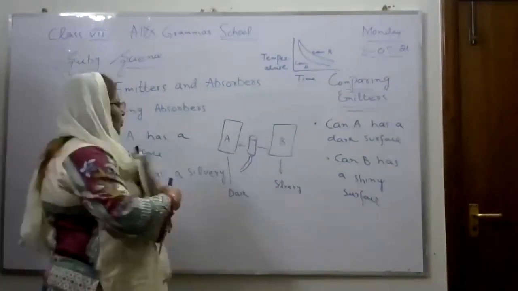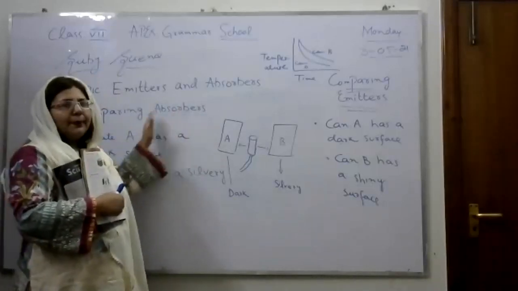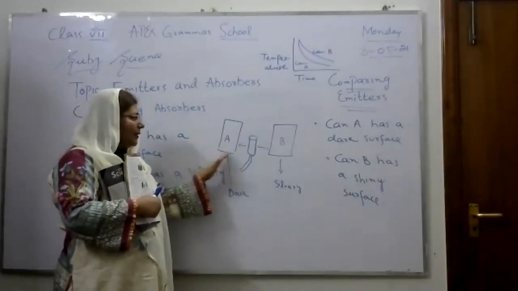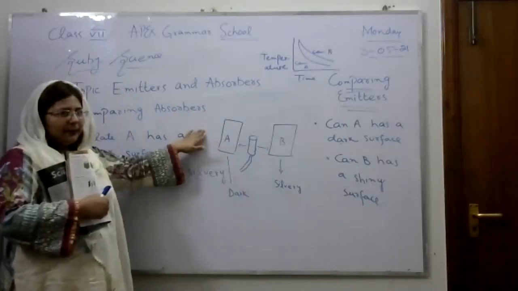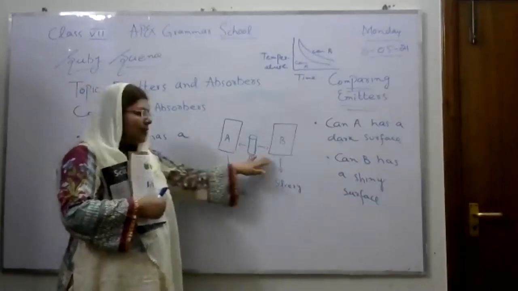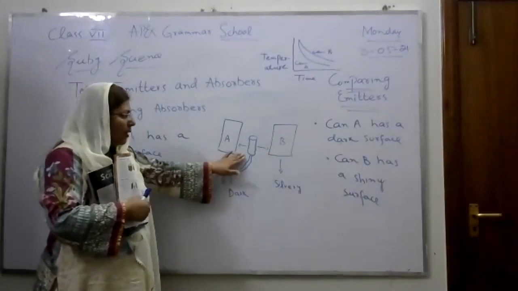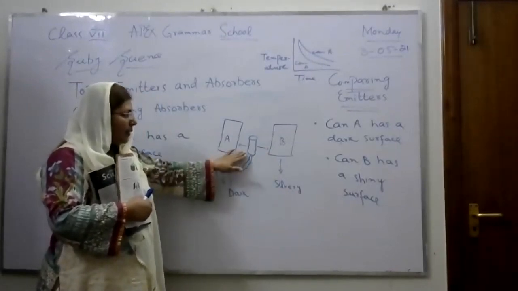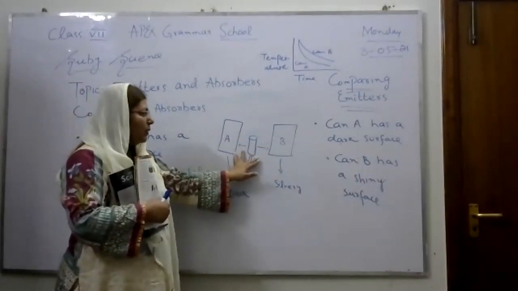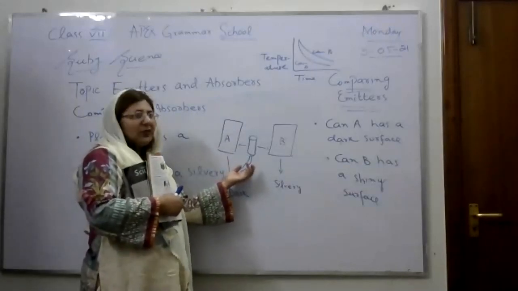Okay, Betty, I was telling you, it is an experiment about comparing absorbers. If we want to compare the absorbers, we can do an experiment. In the experiment, we take two plates. These two plates are made of metal, okay? And what is the difference between the two? One has a dark surface and the other has a silvery, white surface. I have put a thermal device in between the two plates, and both plates have equal distance from this device. So what will happen when we start heating through this device?